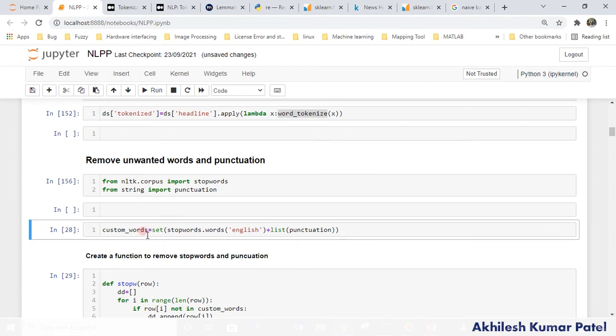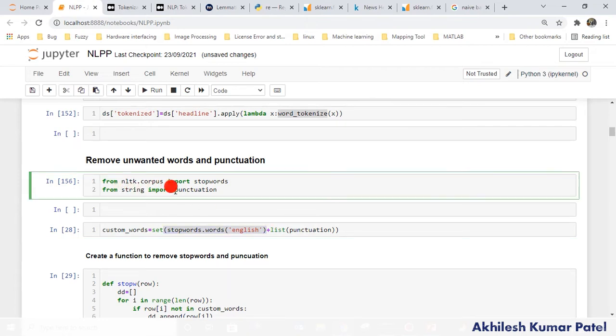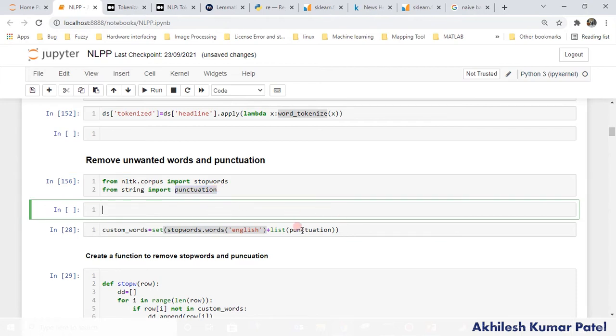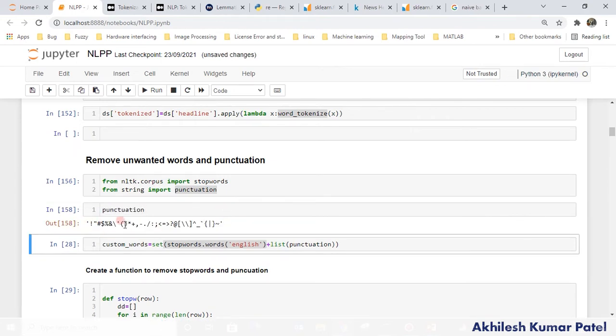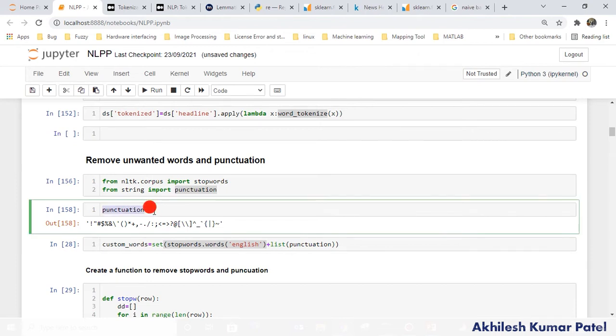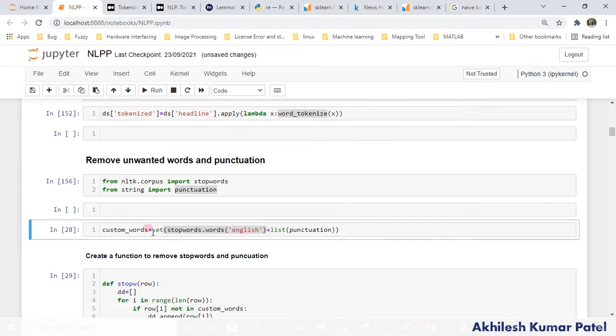Okay, so next step, I am creating a set of the words and special characters which I don't require for my machine learning. So what I am doing here, I am going to use stop words for the English words, and also from string, this is an inbuilt library, punctuation, where we have some special characters like single quote, double quote, like this. If I type punctuation, you will see that all these are special characters. I don't require these special characters, right? So I have created a set of them here.